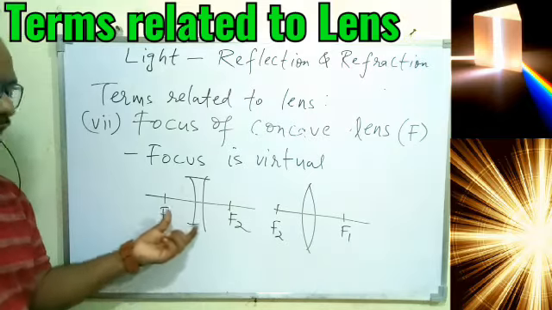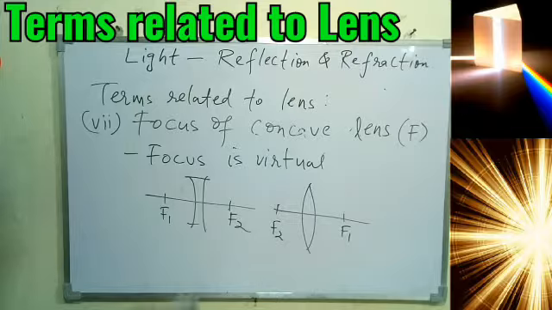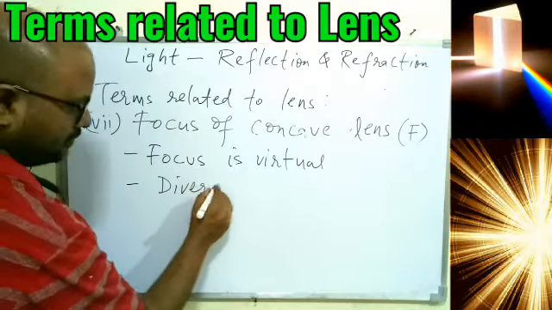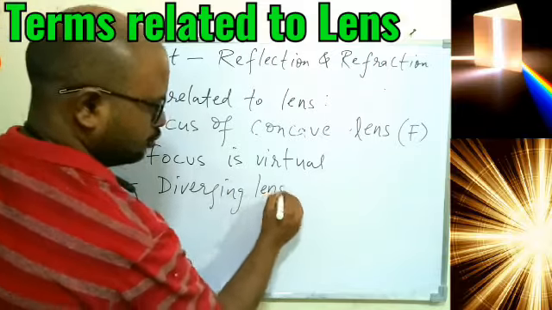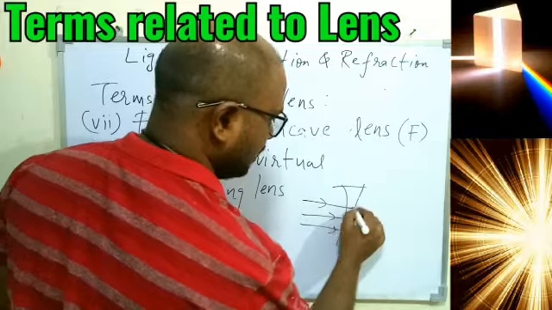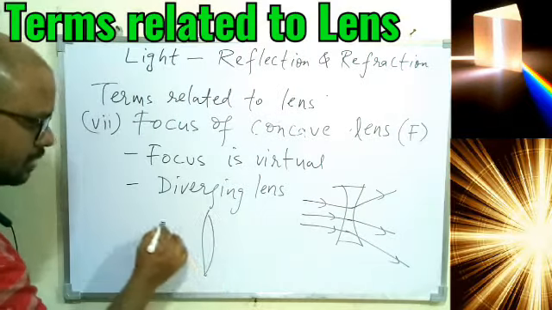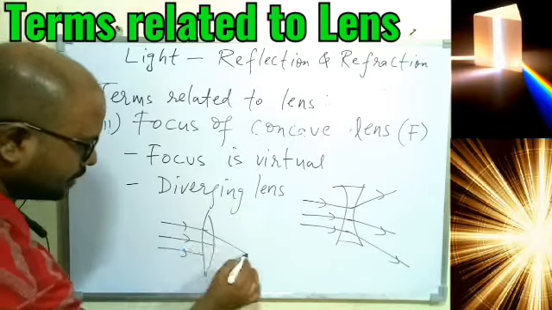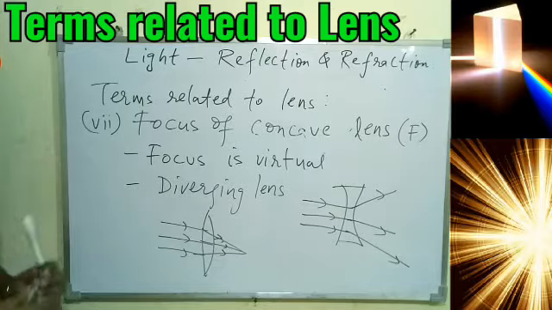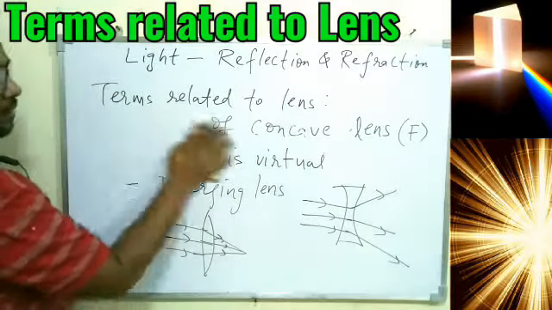So this has the property to diverge the ray of light. That's why this lens is also called a diverging lens. So concave lens is also called diverging lens. The rays passing through the concave lens will diverge from each other, and in the convex lens, the rays will basically converge. That is the basic difference we have. Based on this difference, the names are also given differently. So I hope you understood the meaning of focus of concave and convex lens.